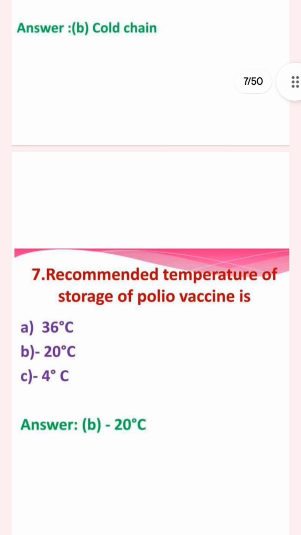The next question: the recommended temperature of storage of polio vaccine is 30 degrees Celsius, 20 degrees Celsius, 4 degrees Celsius, 36 degrees Celsius, minus 20 degrees Celsius, or minus 4 degrees Celsius. The answer is minus 20 degrees Celsius, the recommended temperature to store polio vaccine.